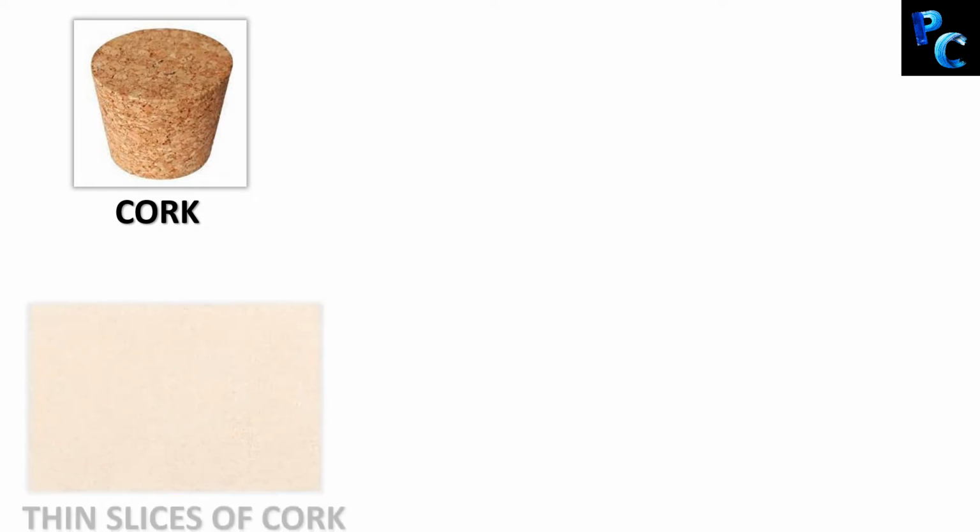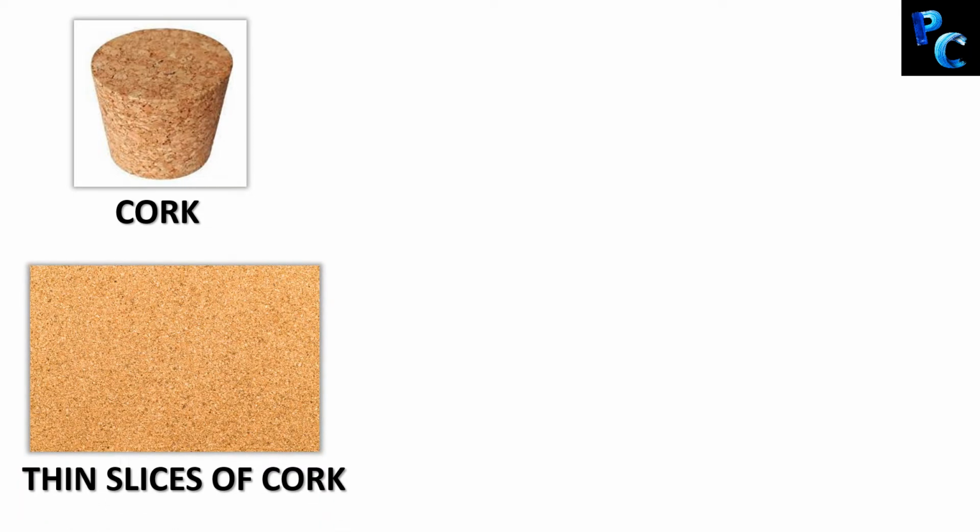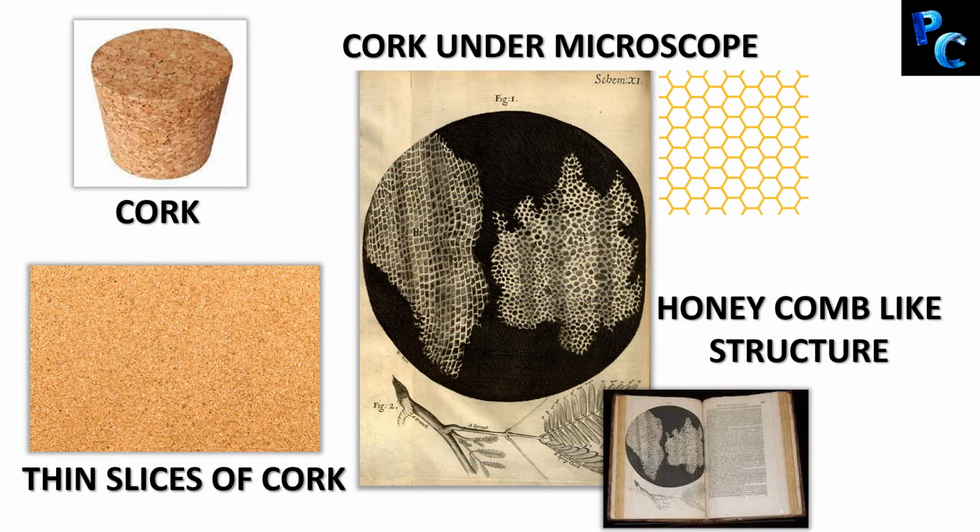He was wondering what these corks are made of. So he decided to make thin slices of the cork and look under the microscope. What did he see? He saw honeycomb-like structures. And these honeycomb-like structures had specific compartments which he called cells. Cell means little room. So basically he saw very little rooms within the cork.